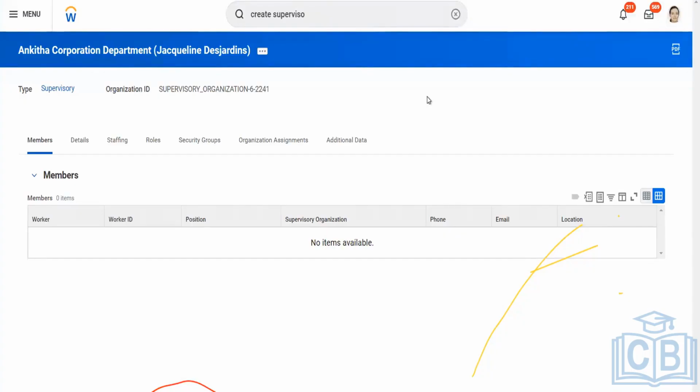So the Workday consultant knows that if they want hiring to be done on job profile, that's going to be job management, and if they want hiring to be done on positions, that's going to be position management. They don't know the technical terms. They only know the process that they want. Everything technical needs to be taken care of by the consultants only. So how do we decide whether to select position or job?